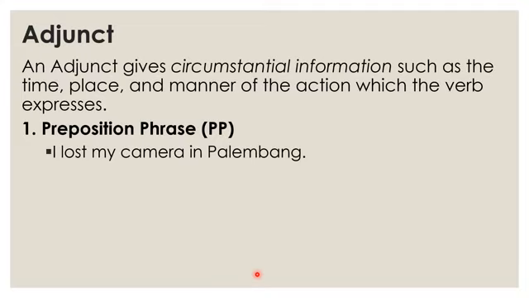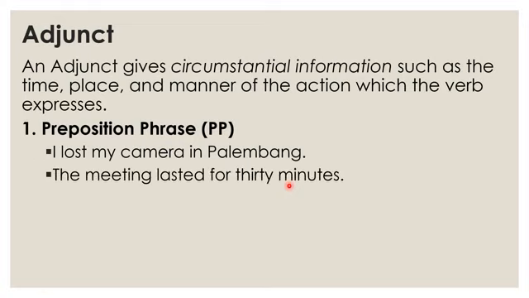"In Palembang" here is an adjunct. Where did you lose your camera? In Palembang. Too bad. And "the meeting lasted for 30 minutes." "30 minutes" here is an adjunct. It shows how long the meeting lasted.